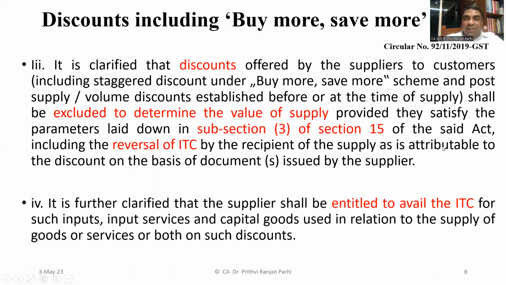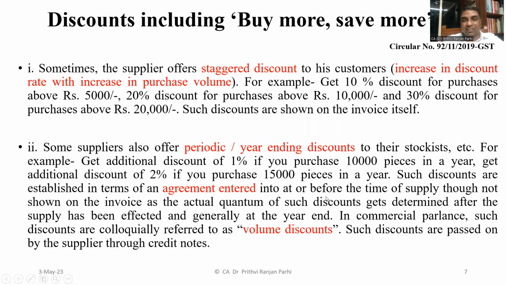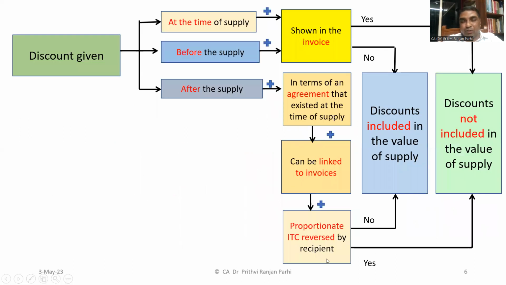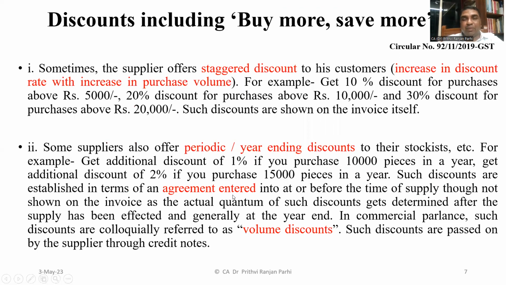Right. It is saying all these parameters have to be met, including the reversal of ITC. In one condition it says ITC should be reversed. In which situation? If the discount is offered after supply, the proportionate amount of ITC should be reversed.